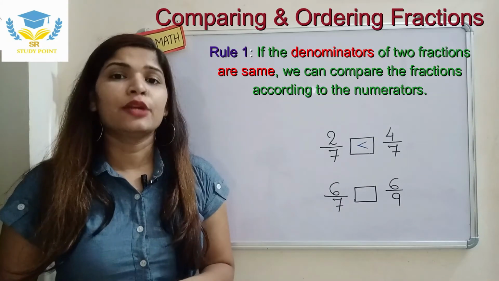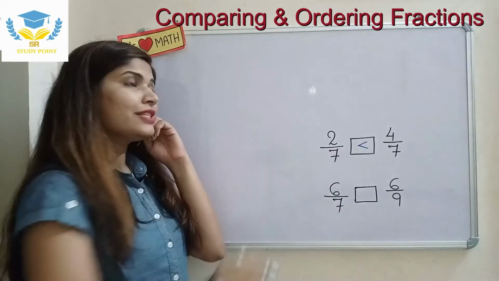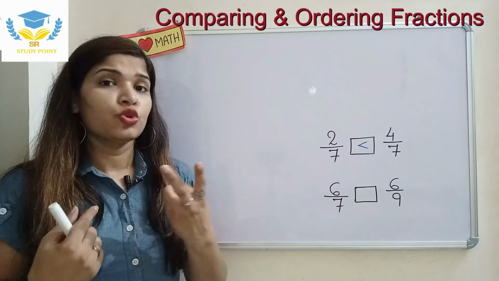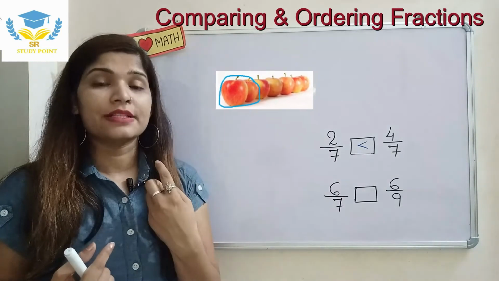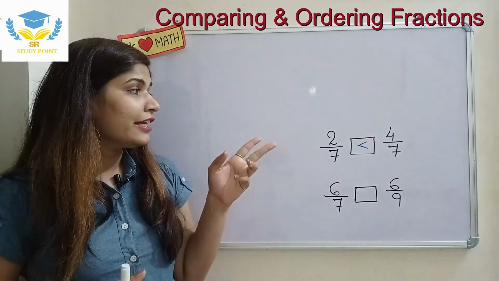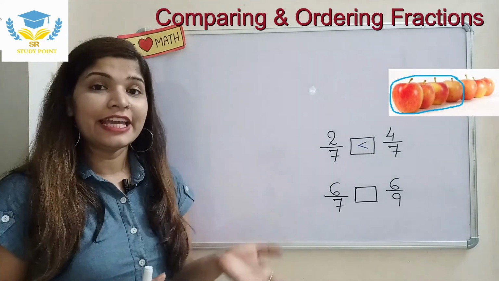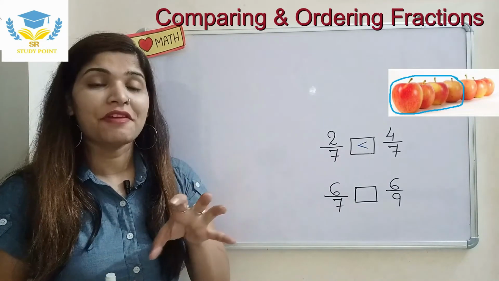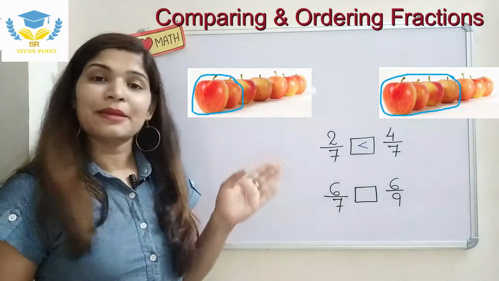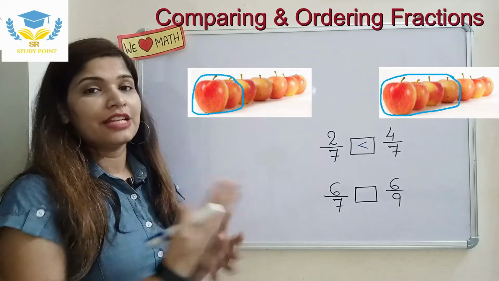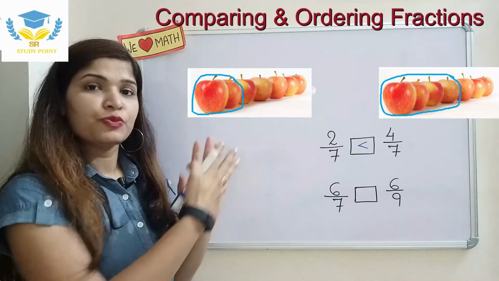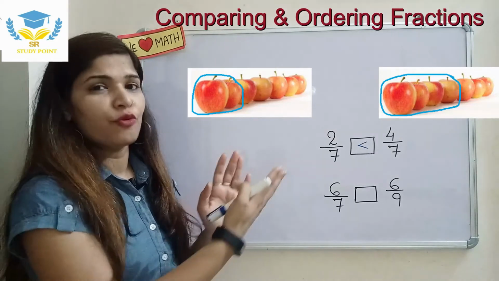Or this can be explained by an example. How are we going to represent 2 upon 7? If I have 7 apples and I ate 2 apples, that is 2 upon 7. Similarly, 4 upon 7 means out of 7 apples, I ate 4 apples. Of course, 4 apples are more than 2. So this is how we compare. Of course, 2 out of 7 is smaller than 4 out of 7.